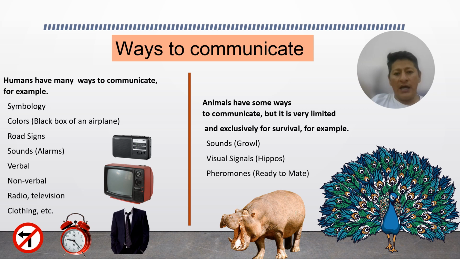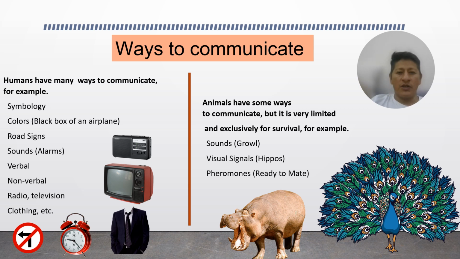On the other hand, animals have some ways, not as many as humans. In order to communicate, animals have a limited way, exclusively for survival. For example, sounds like a growl. For example, one dog makes some sound in order to protect its food.